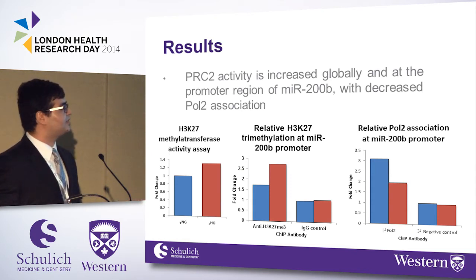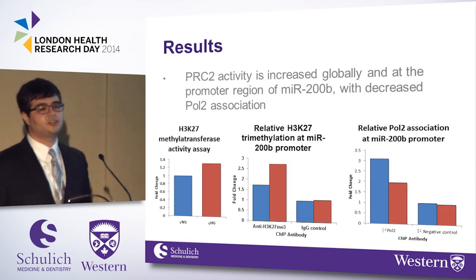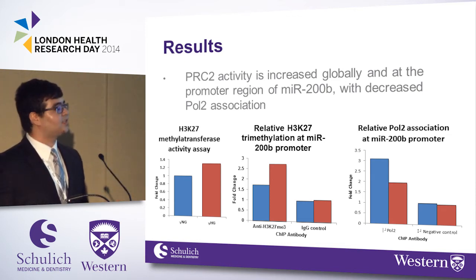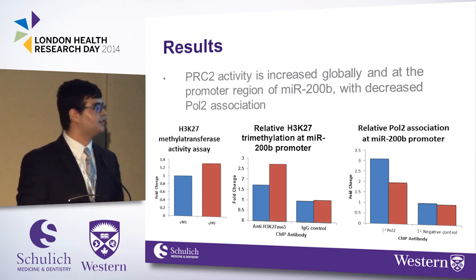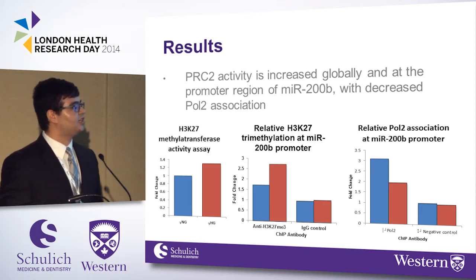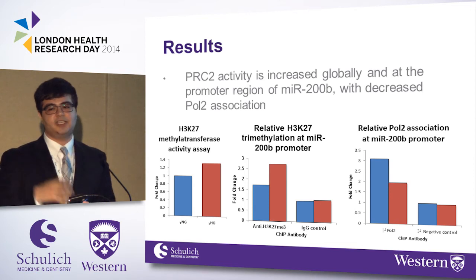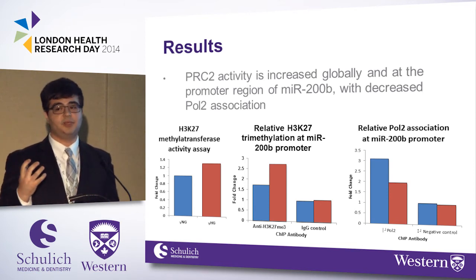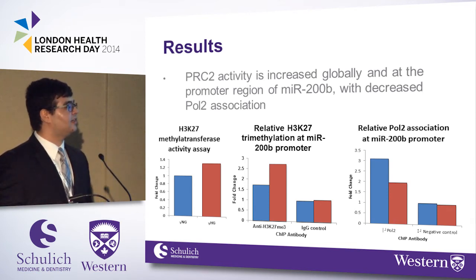This is an activity assay, and it shows about a 30% increase in H3K27 methyltransferase activity, as well as some ChIP qPCR. So what I've done is I've pulled down this methylation mark, and I've done PCR against the promoter region of miR-200b. And what we can see is about a 60% increase in methylation at this promoter region in high glucose. The red is high glucose, the blue is normal glucose.